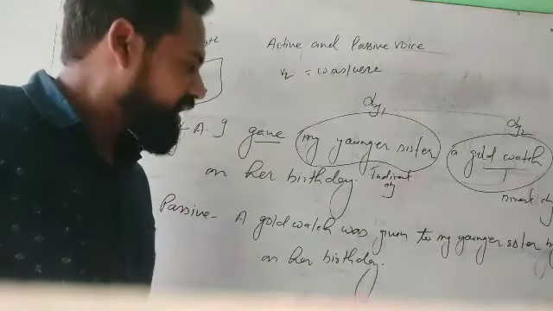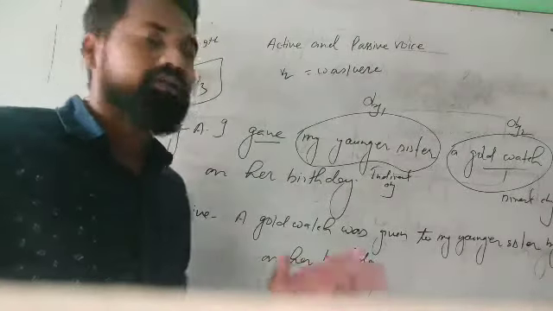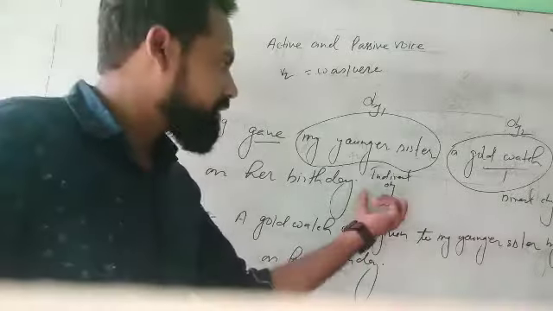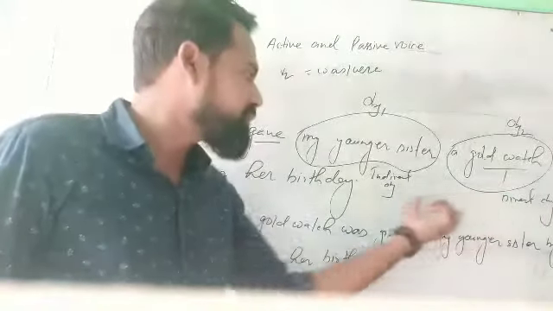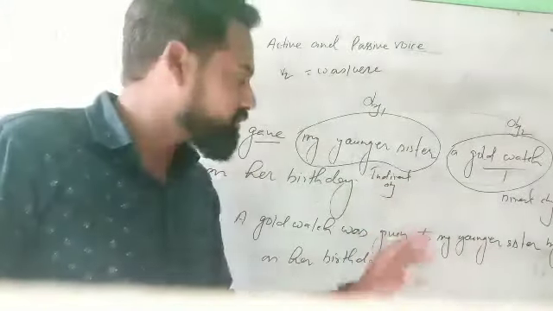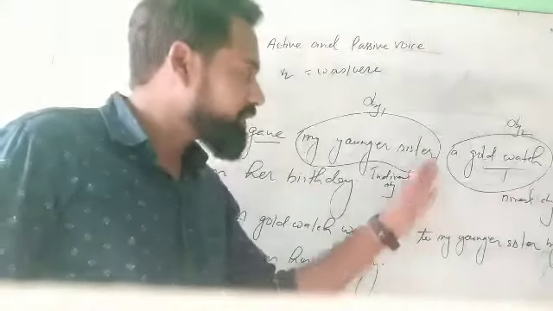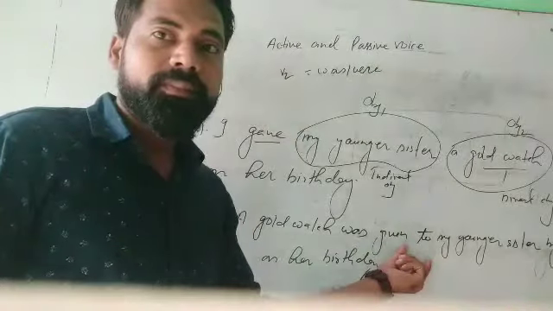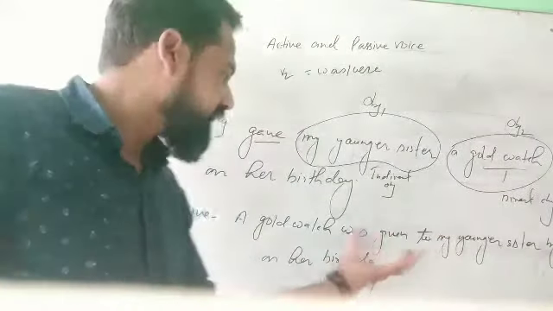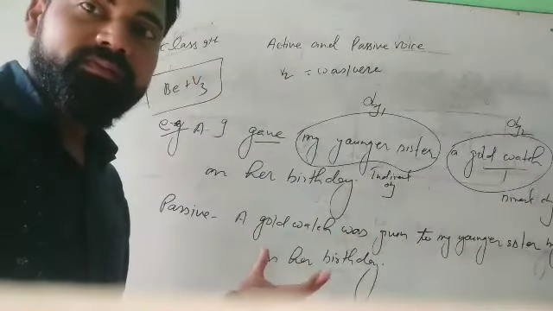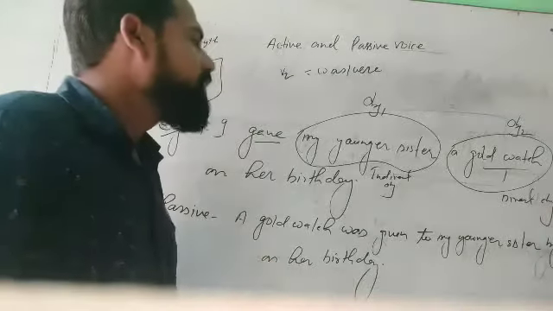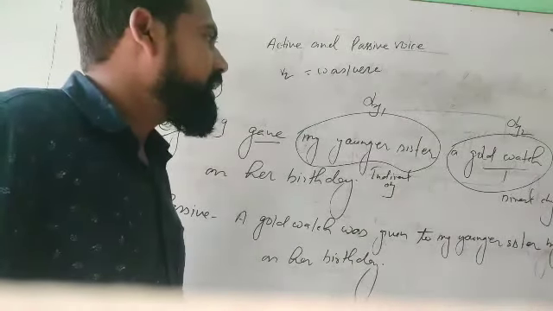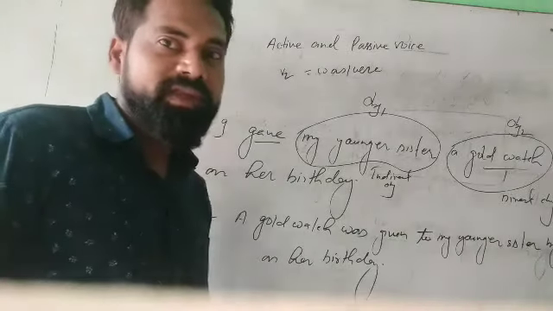First method I explained, and this is the second method. If your sentence has two objects, then you can use either indirect object or direct object. If you are going to use indirect object, there is no need to type preposition to, but if you are going to use direct object, you have to write to while taking direct object as a subject. Okay, students? So I hope you can understand and you will be able to convert from active to passive.